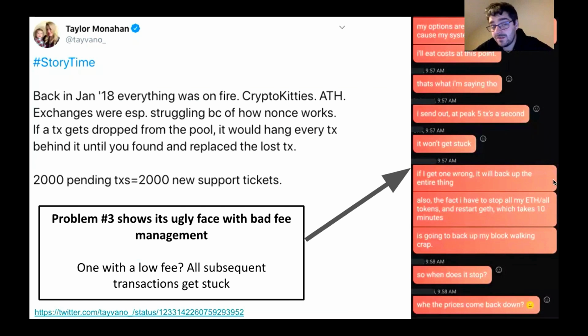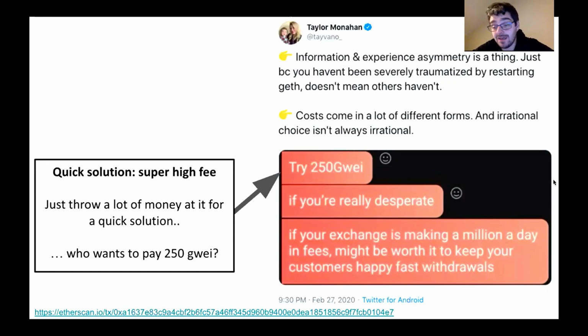But of course, Taylor and some others were in a Telegram group, or maybe that's a Skype group, I don't know, with some exchanges. And these exchanges are sending 5 transactions a second at their peak. Now, what they do mention is problem 3. They send a queue of transactions, one has a very low fee, and it stops the rest getting in. What do you do in that scenario? Well, what someone in the chat recommended was exchanges, just put 250 Gwei as a gas price, and that's definitely going to get in. Everyone else's fee is 100 Gwei, so if you've chosen 250 Gwei, that'll resolve all of your stuck transaction issues.